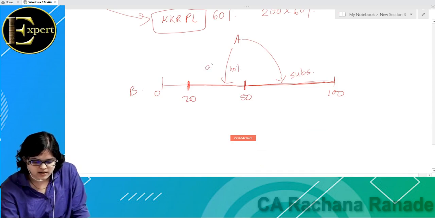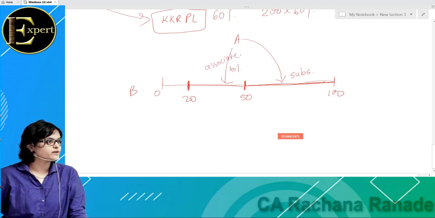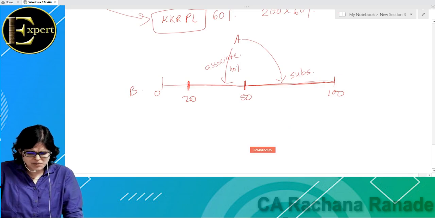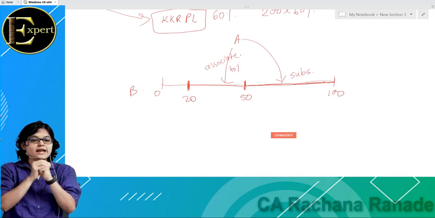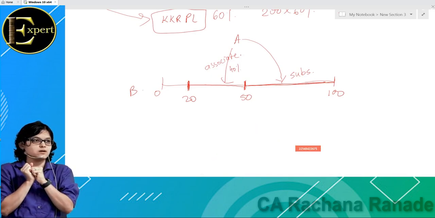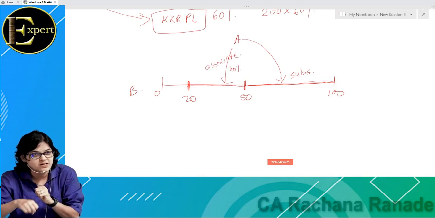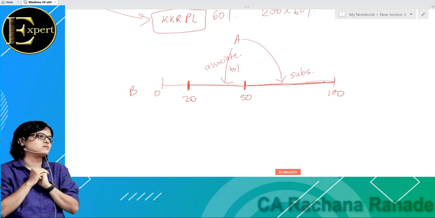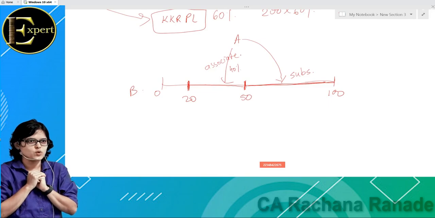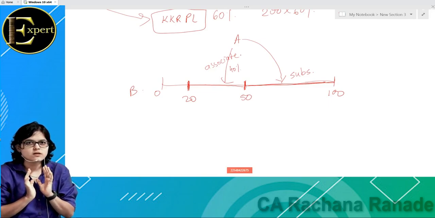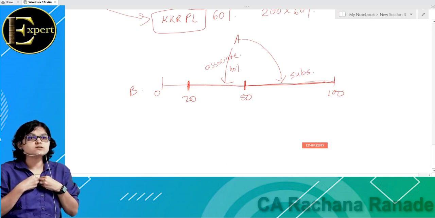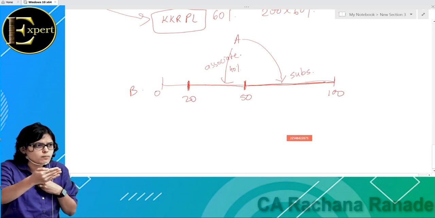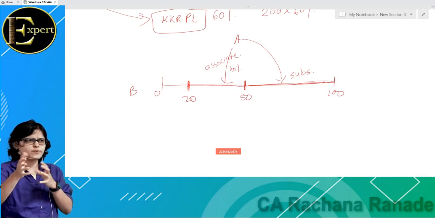Why do I need to know this? Because when consolidated financial statements are prepared, it is not only L&T plus subsidiaries. It is L&T plus subsidiaries plus associates. Have you understood who is an associate? Who is an associate? Tell me. A company in which the parent company holds 20% or more, up to 50% shares, 50% ownership in the other company. I'm going to dictate everything. Don't worry. First understand the concept. So that is an associate.